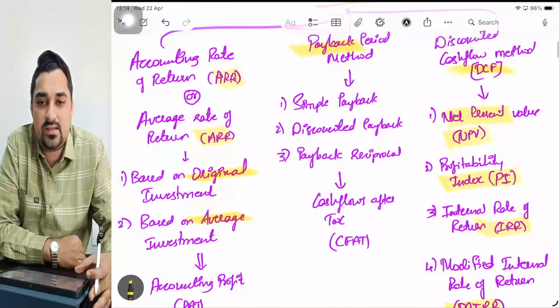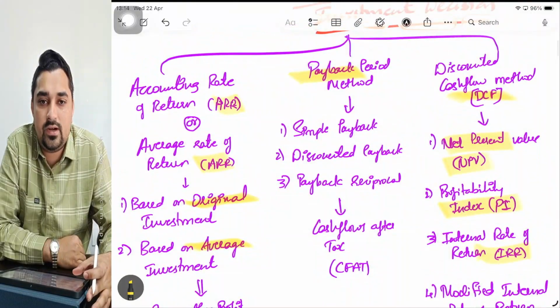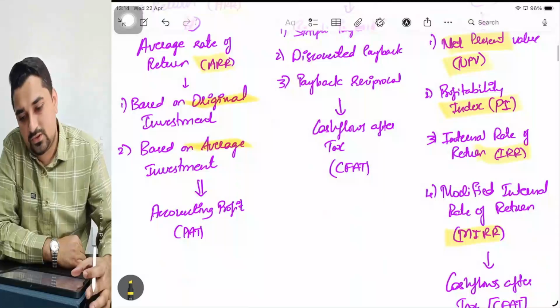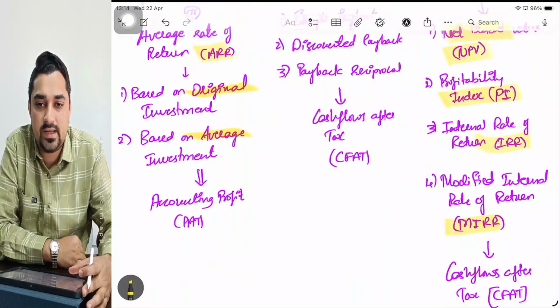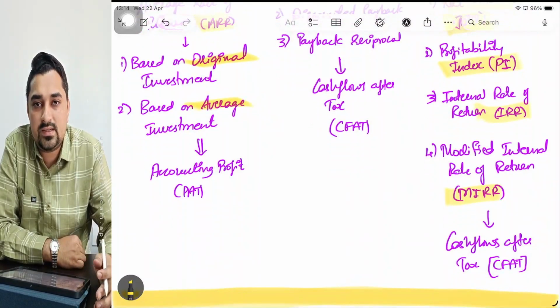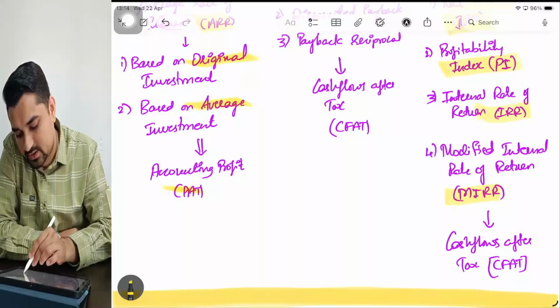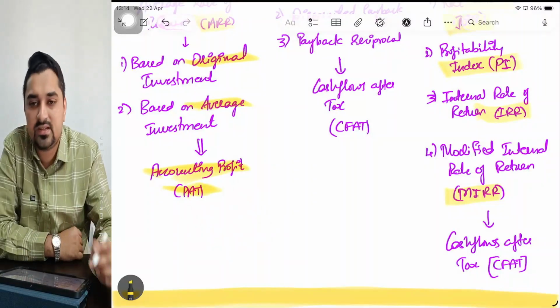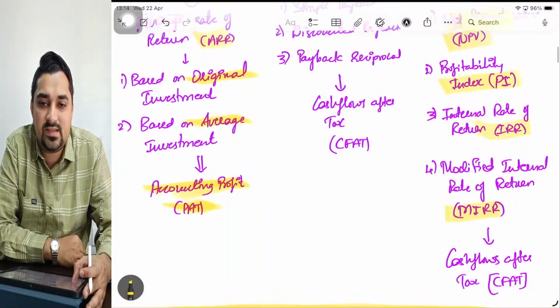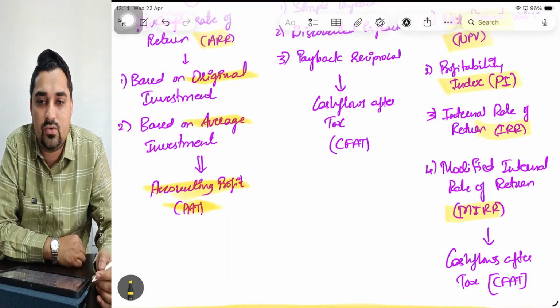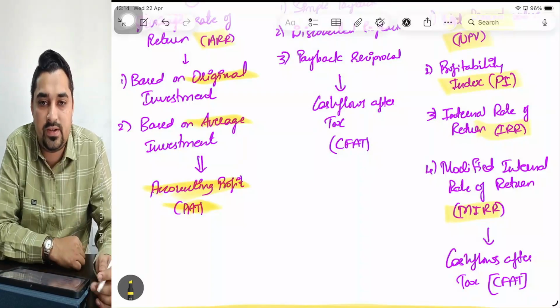Sir, what is the difference? Why do we have so many techniques to evaluate a particular investment proposal? The accounting rate of return, or average rate of return, that is ARR, takes decisions based on accounting profit, that is your PAT, profit after tax.